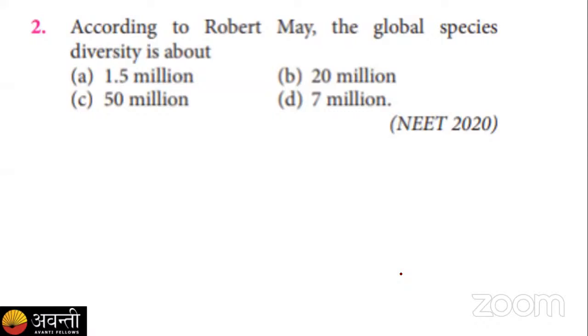Last 5 seconds are left. You have to give your answer. Now I'm just about to close the poll. We know it is given data in your NCERT that according to Robert May, the existing species would be around 7 million. So the answer to this question is option D, that is 7 million.